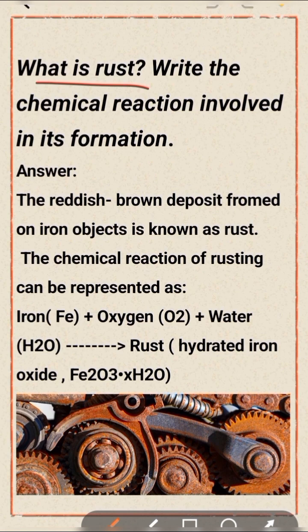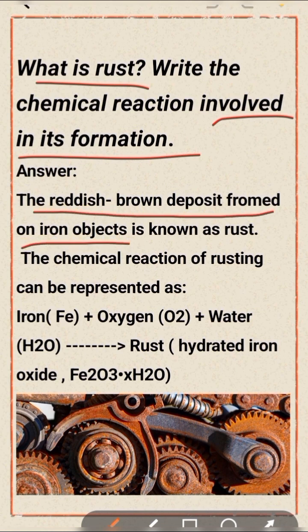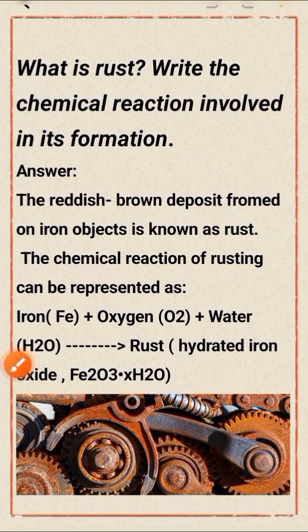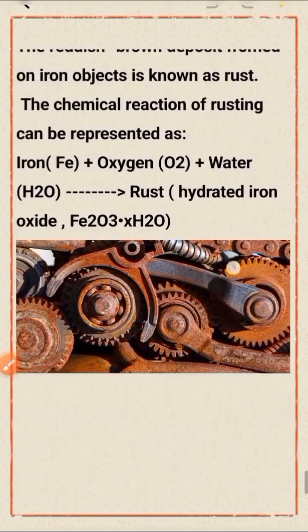What is rust? Write the chemical reaction involved in its formation. The reddish-brown deposit found on iron objects is known as rust. The chemical reaction of rusting can be represented as iron, Fe, plus oxygen, O2, plus water, H2O, forms rust, that is hydrated iron oxide, Fe2O3.xH2O. X is a variable number: 1, 2, 3, 4, etc. Here is a picture example of rusting.